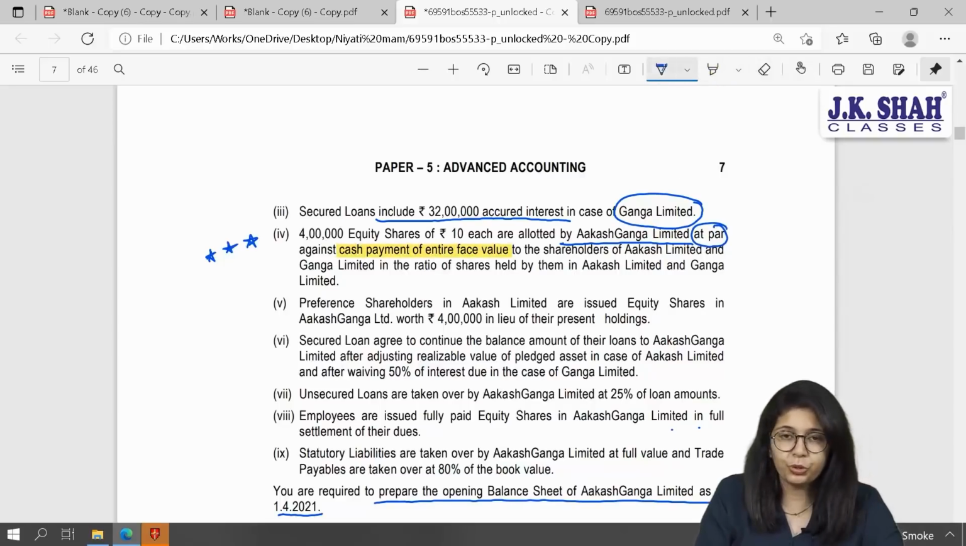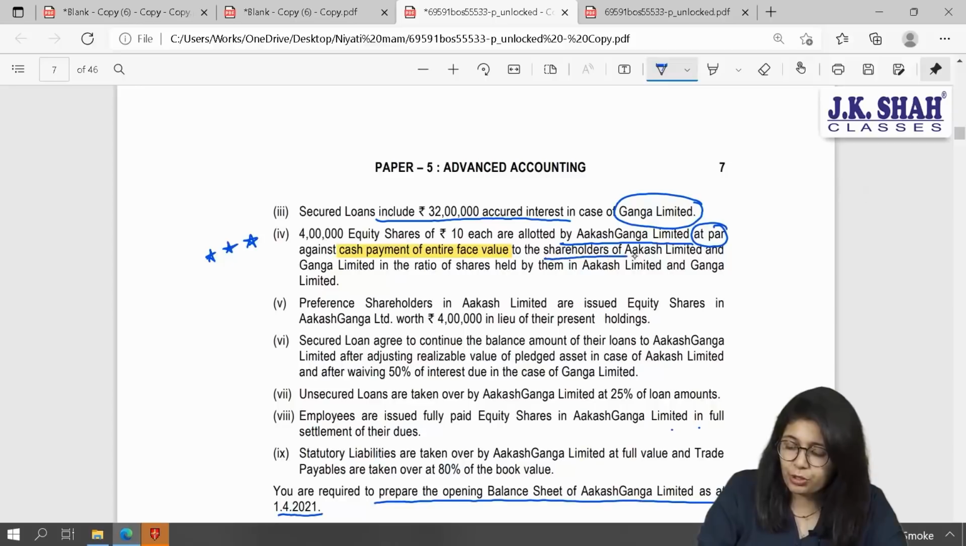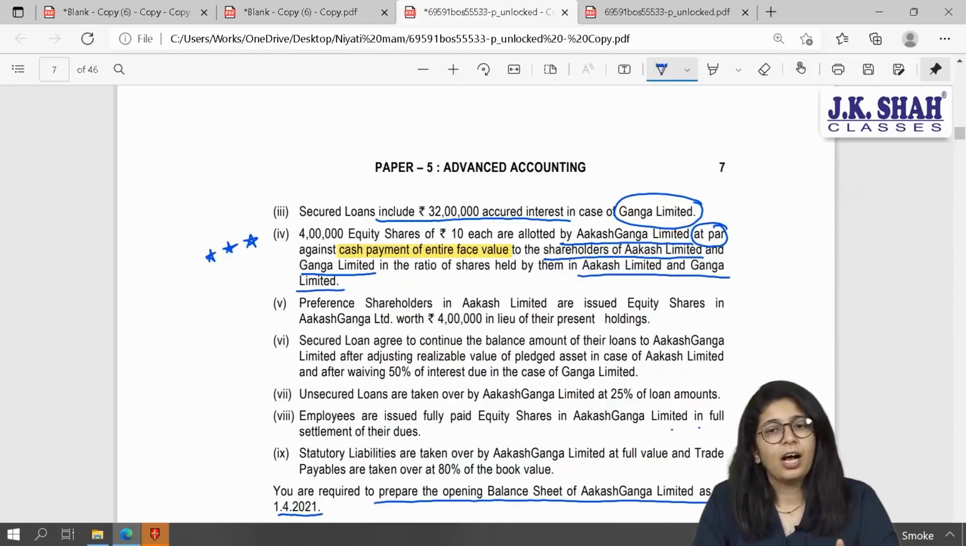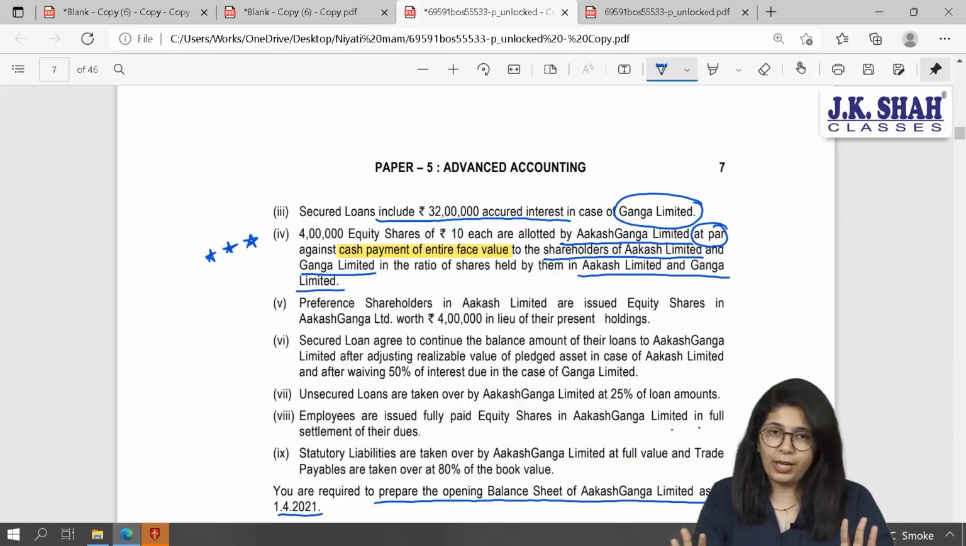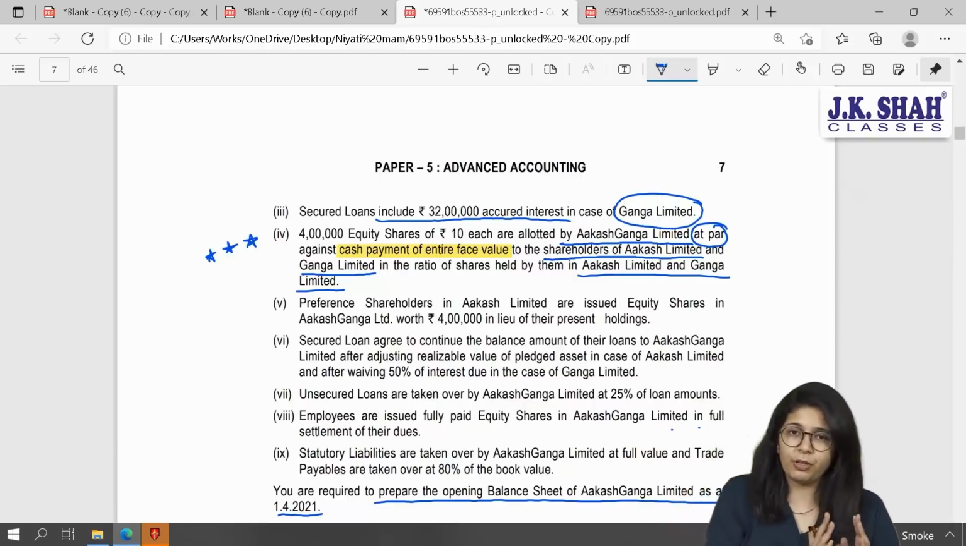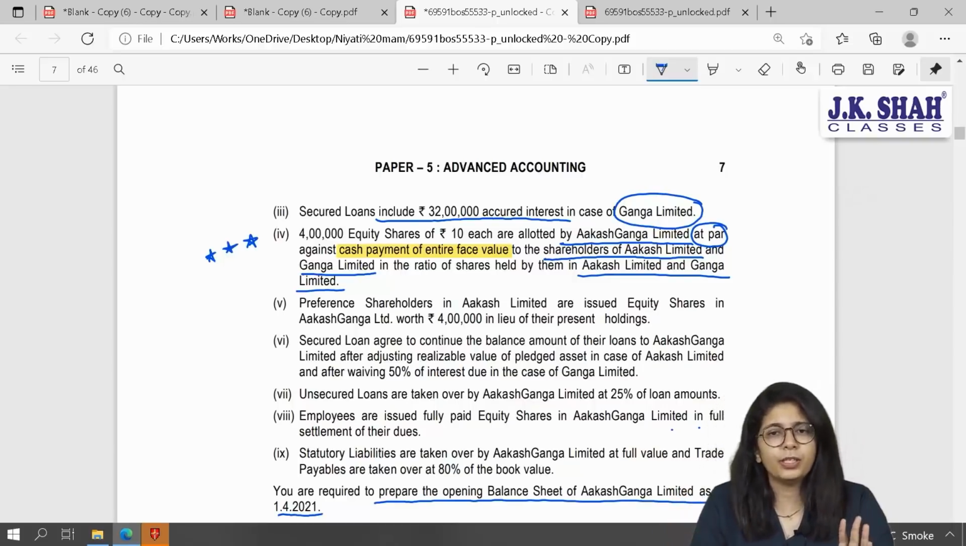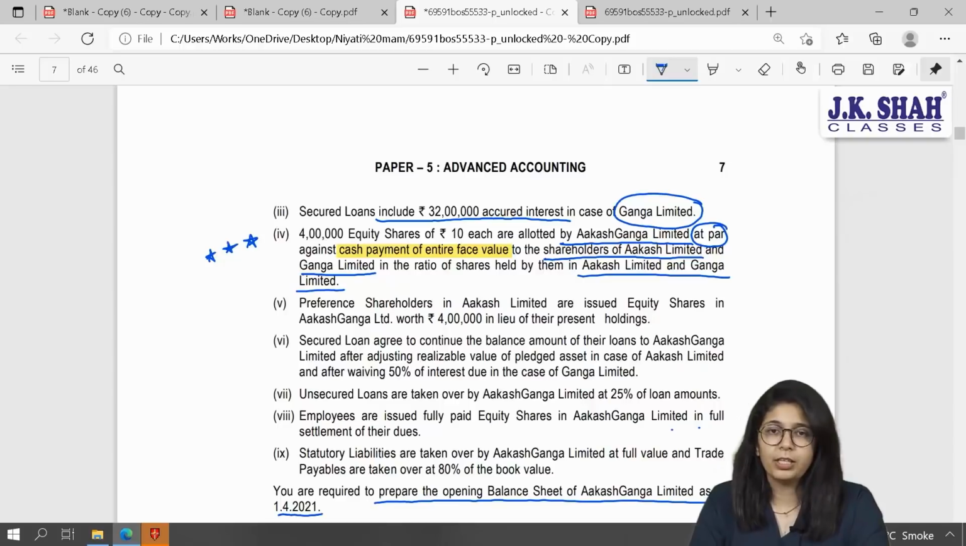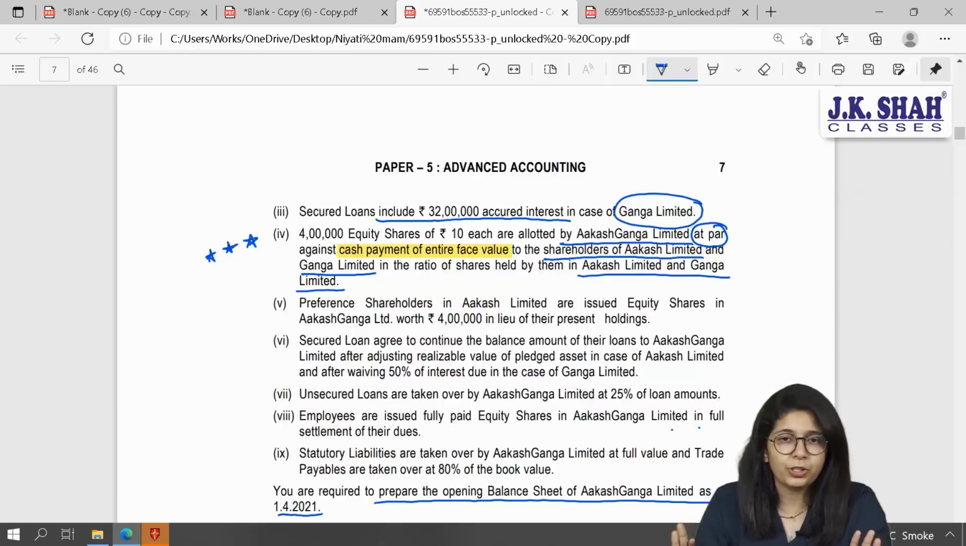And whom is this issued to? This is issued to shareholders of Akash Limited and Ganga Limited in the ratio of shares held by them individually. First thing, whose books are we here to prepare? Akash Ganga. How many shares Akash Ganga has issued? 4 lakh equity shares of 10 each. Now, shareholders of Akash will get it, shareholders of Ganga will get it. In what ratio? Let us not worry about this. Why? Because we are not going to prepare books of Akash Limited individually and Ganga Limited individually. We will say new company has issued equity shares.